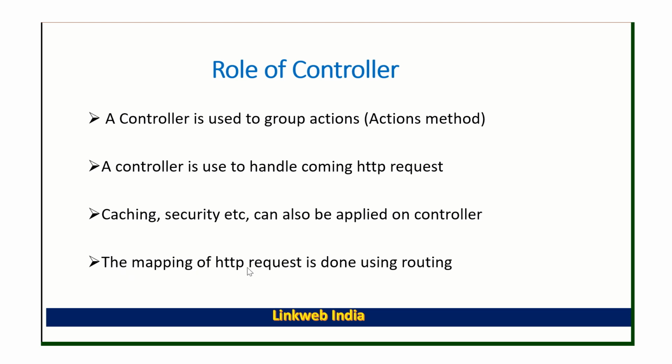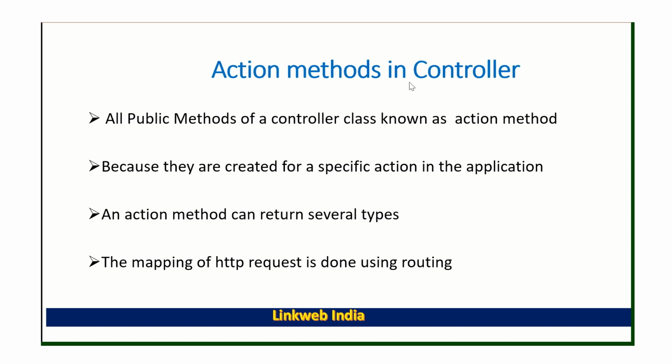Fourth point is the mapping of the HTTP request is done using routing, right? For the HTTP request we have defined our routing in our controller, right? So next, action methods in controller. What are the action methods in controller? All public methods of a controller class are known as action methods. Suppose we have a controller and in that controller we have different types of methods. So they are known as action methods, right?